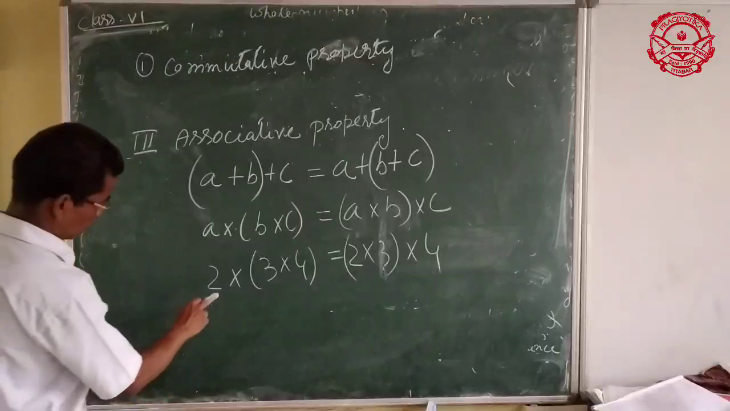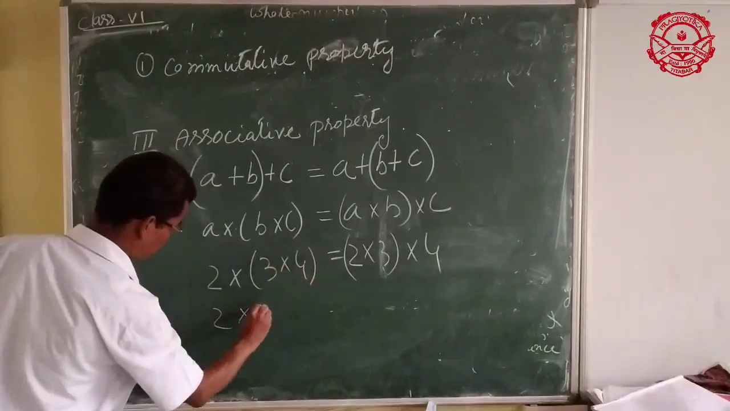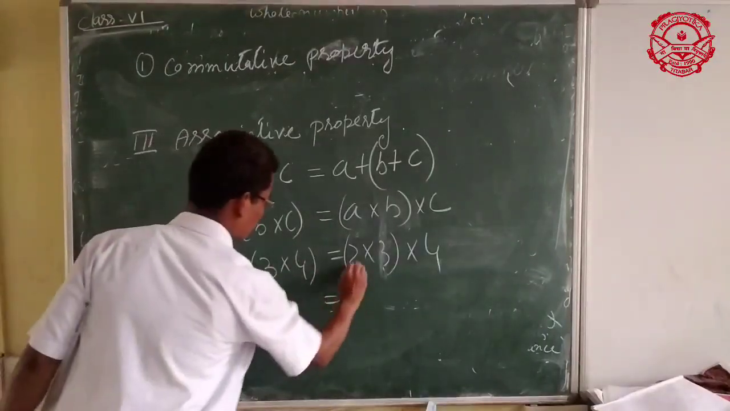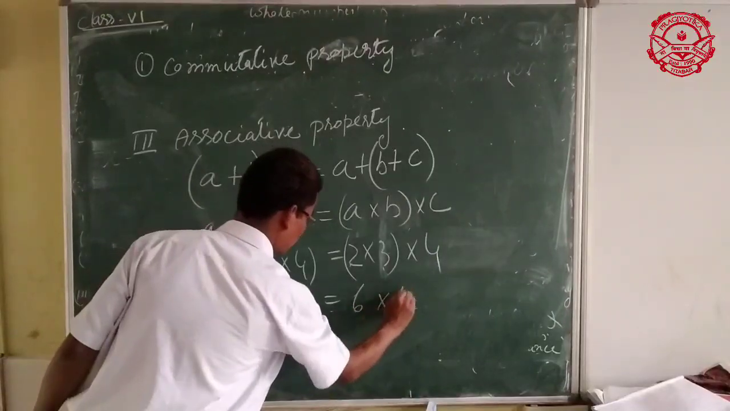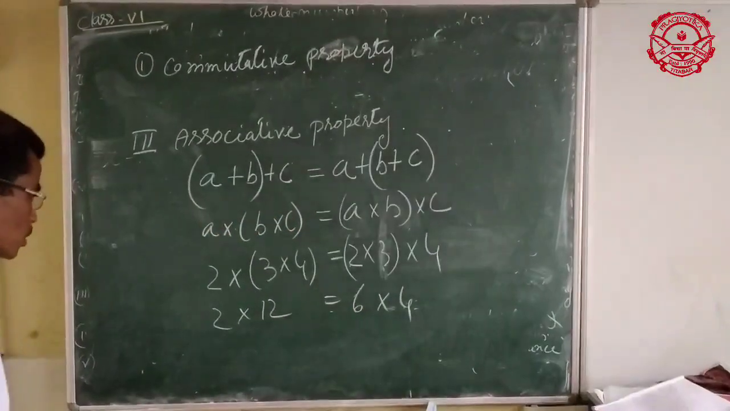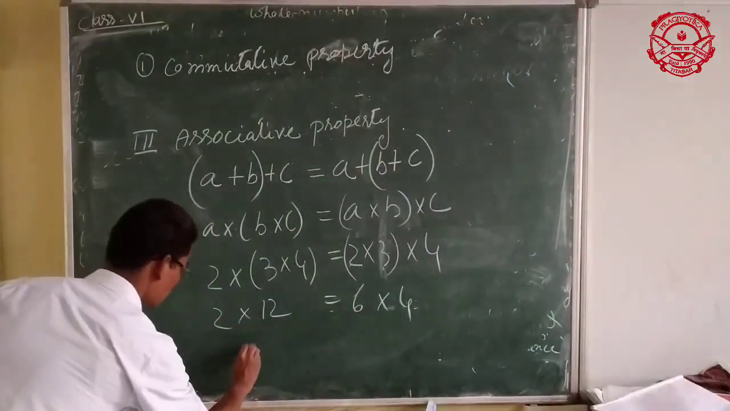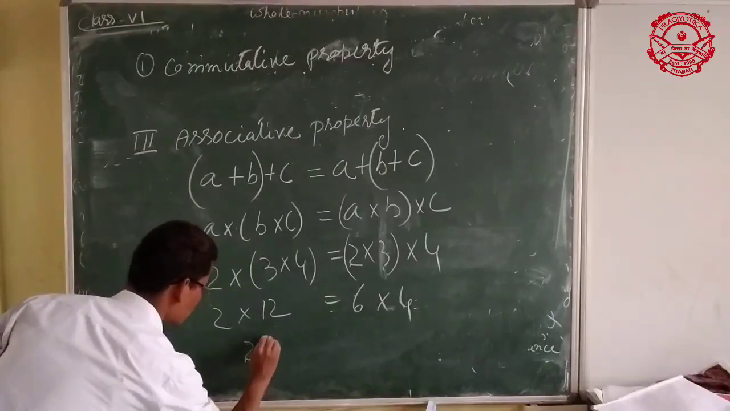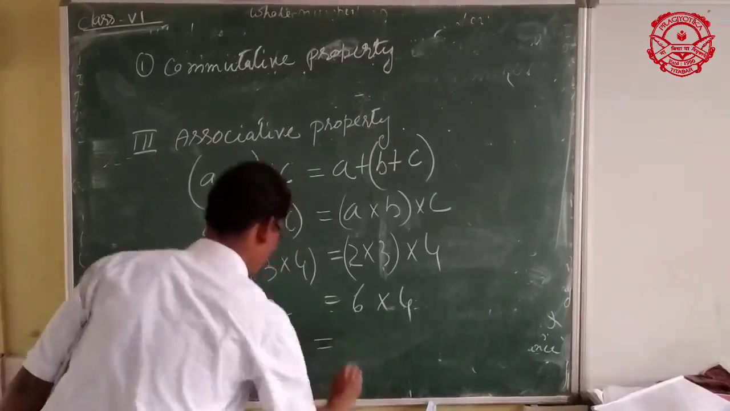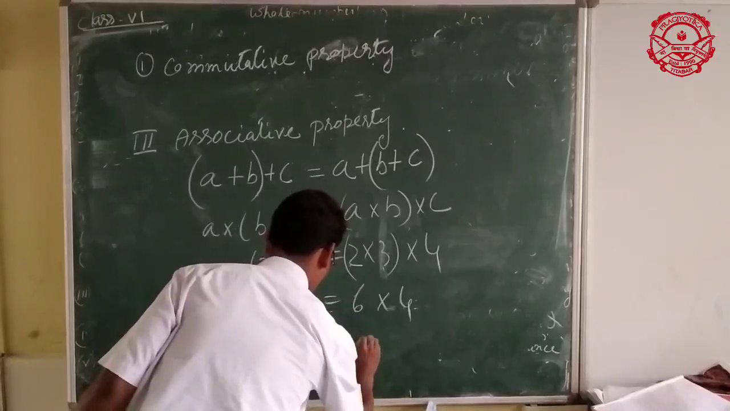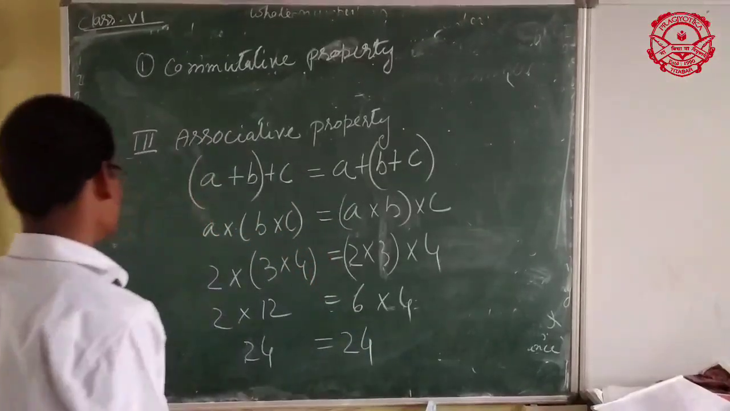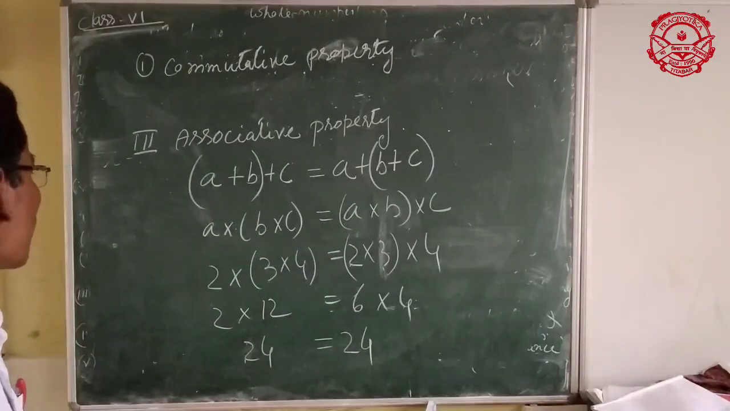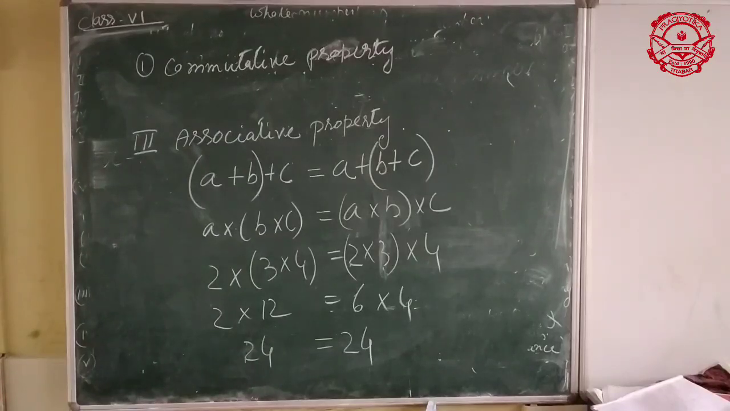What happens? 2 into 3 plus 4: 2 into 7 is 14... Other side: 2 into 3 is 6, into 4 is 24. Both give 24. This is called the associative property or grouping property of whole numbers.